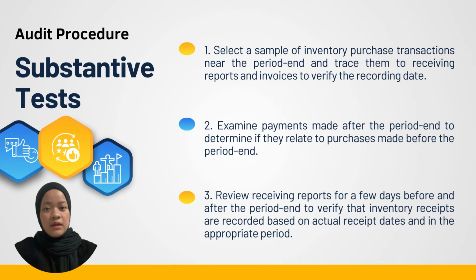For substantive tests, first, select a sample of inventory purchase transactions near the period end and trace them to receiving reports and invoices to verify the recording date. Second is examine payments made after the period end to determine if they relate to purchases made before the period end. The third one is review receiving reports for a few days before and after the period end to verify that inventory receipts are recorded based on actual receipt date and in the appropriate period.